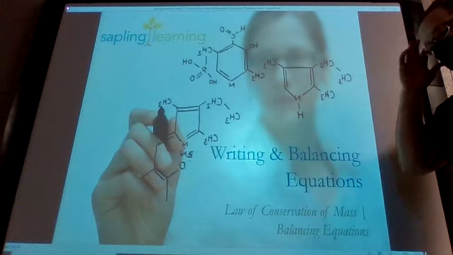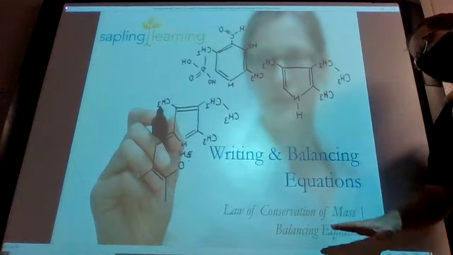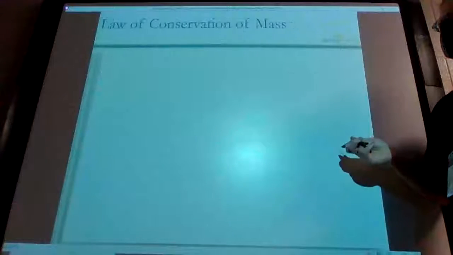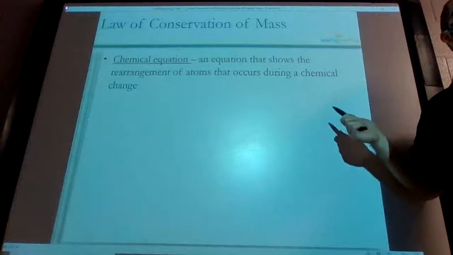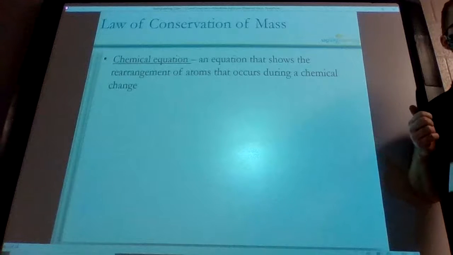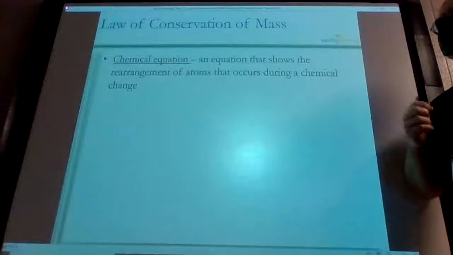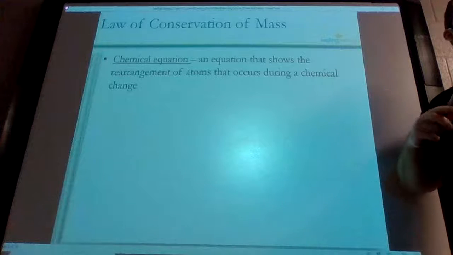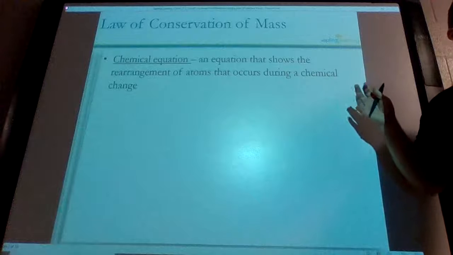What we're starting with today is the law of conservation of mass and balancing equations. And we're all somewhat familiar with the law of conservation of mass. What does the law of conservation of mass state? Yeah, mass cannot be created or destroyed. If I have an atom, it's going to be an atom. It's not going to go anywhere. I can't make new atoms. And I can't just make an atom disappear.